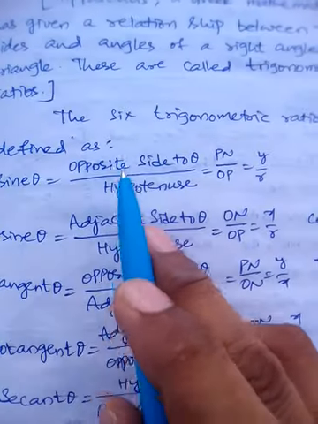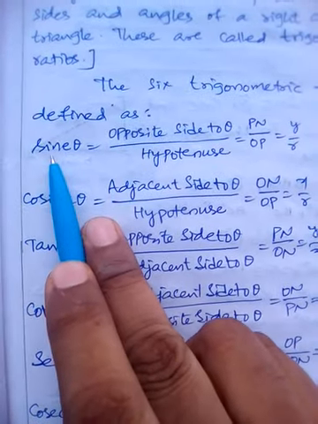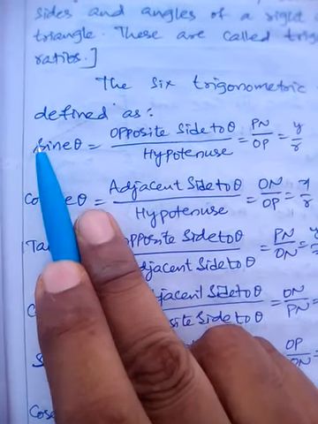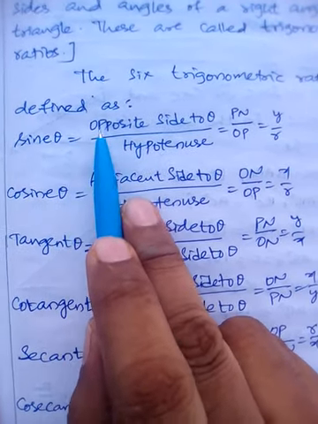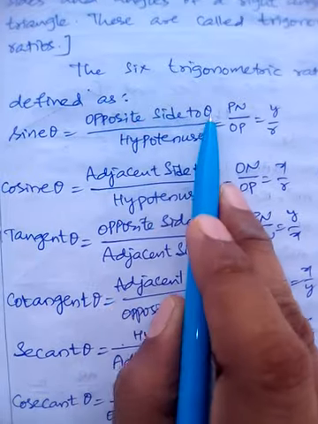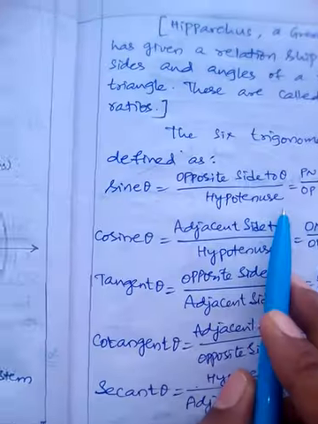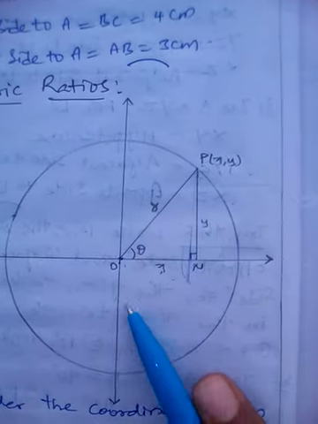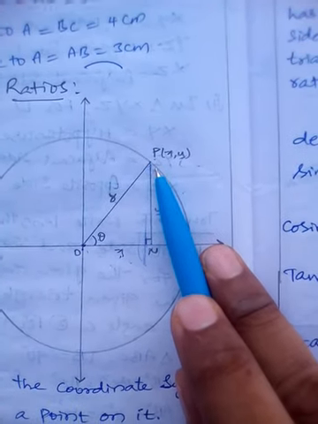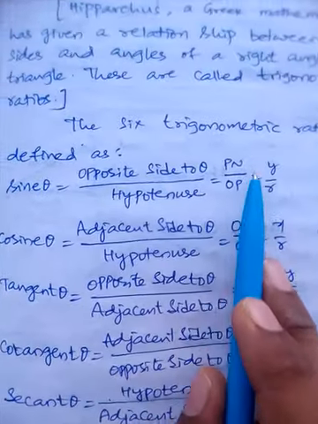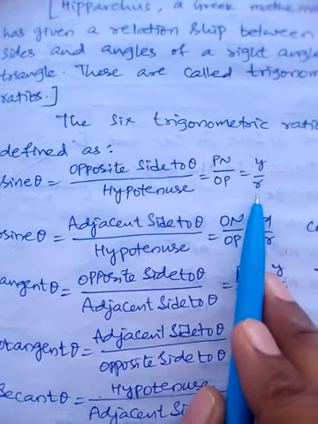Now the six trigonometric ratios that Hipparchus has defined: the first is sine theta. It is given as opposite side to theta by hypotenuse. So from the figure, the opposite side to theta is PN, and the hypotenuse is OP. So he gave PN by OP, which becomes y by r.